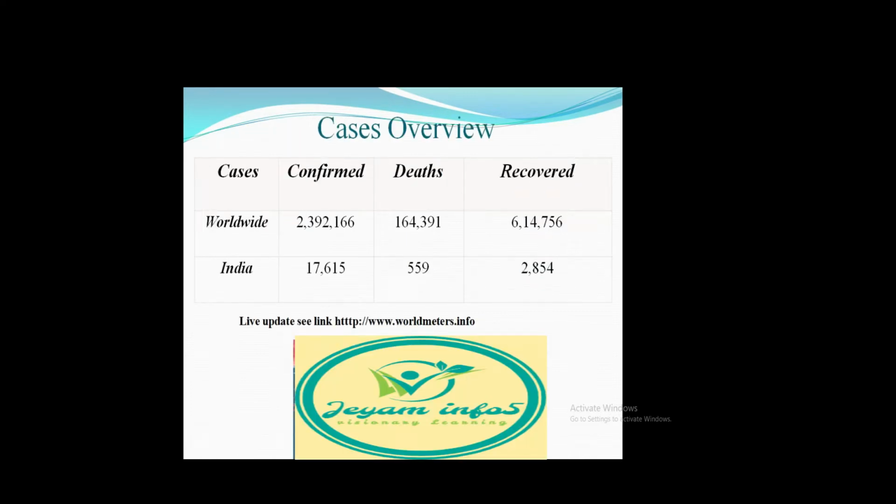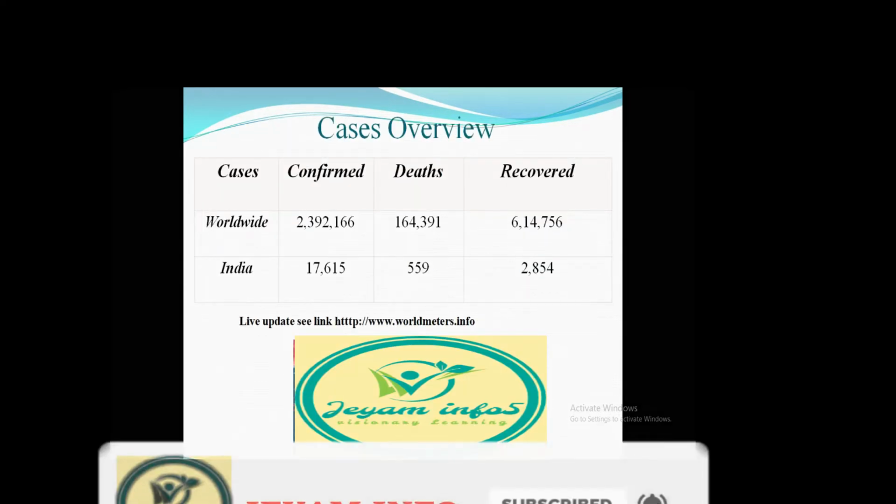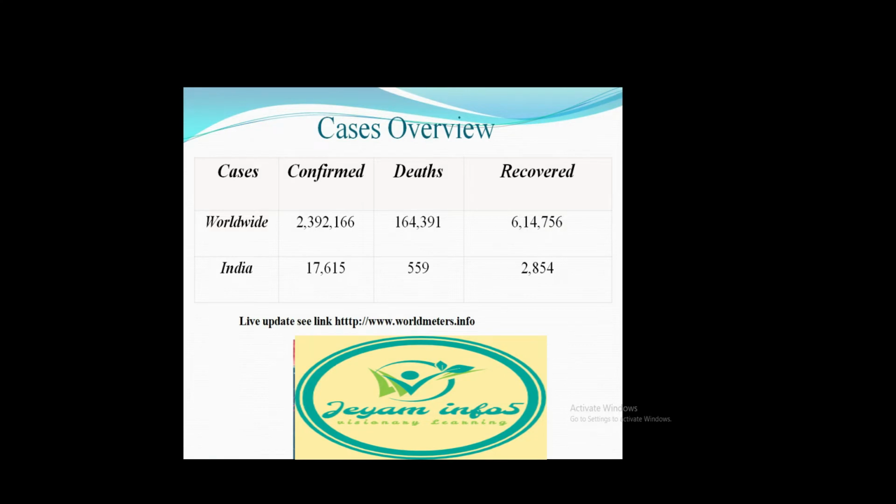Next one is cases overview. This is the whole country, what are the cases there? The first one is the whole world. For example, more than 2 lakhs 392 thousand 1699 people are still affected by corona in the world. For India, 17,615 people are affected.